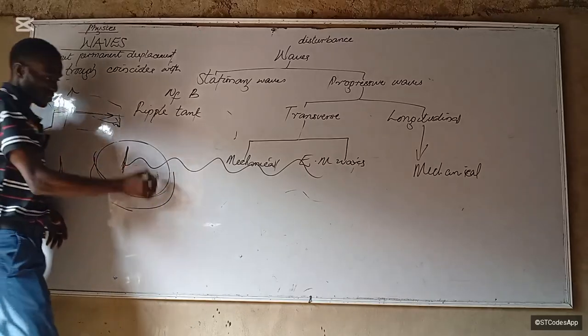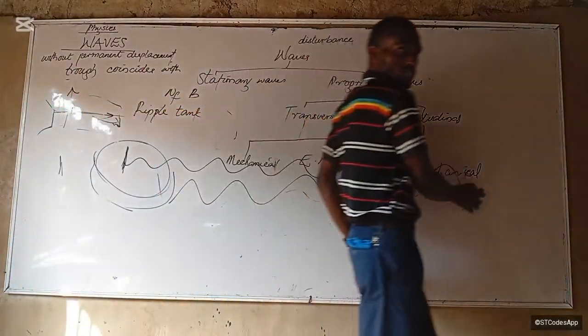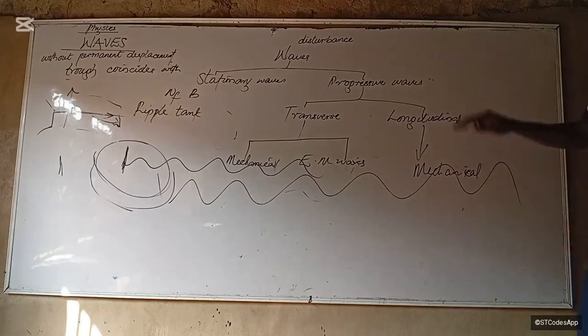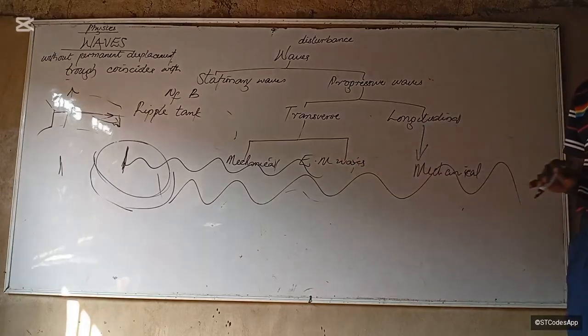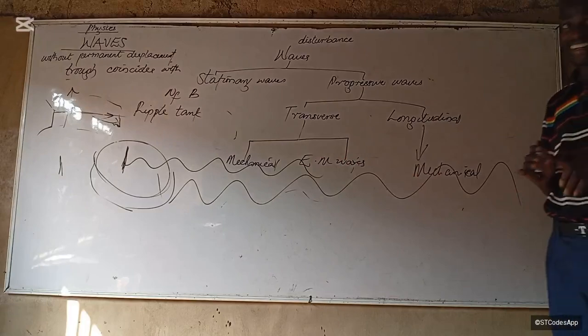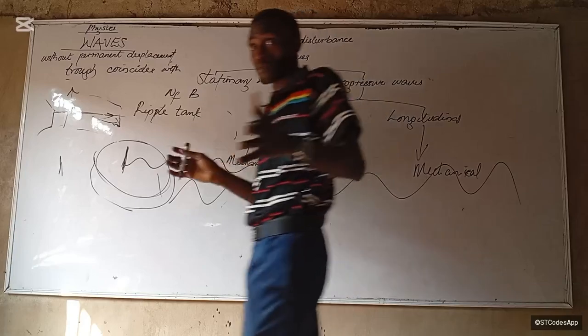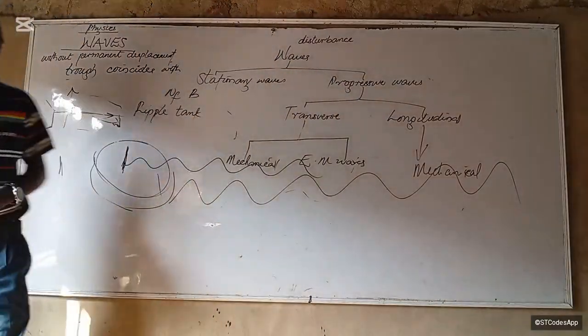If I displace the person, all I'm doing is moving my hand up and down. But what did I create? A waveform. Is that clear? It's becoming clear, right? All right. That's just how waves are formed. We're talking about how waves are formed. All right. But what kind of wave is this?